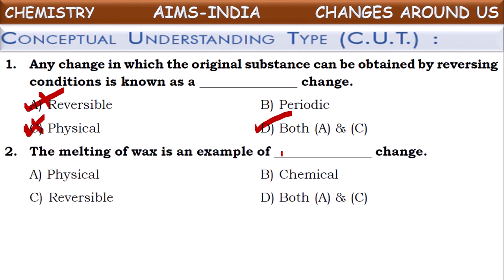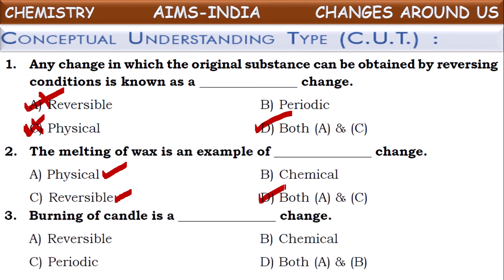Next one. The melting of wax is an example of... Yes, what kind of change is this? By melting wax, there occurs only a change in physical state. There is no change in its composition, so it comes under a physical change. And that molten wax can be solidified by cooling it again, so it can be reversed also. So melting of wax is a physical change as well as a reversible change. So here also we get the answer both A and C.